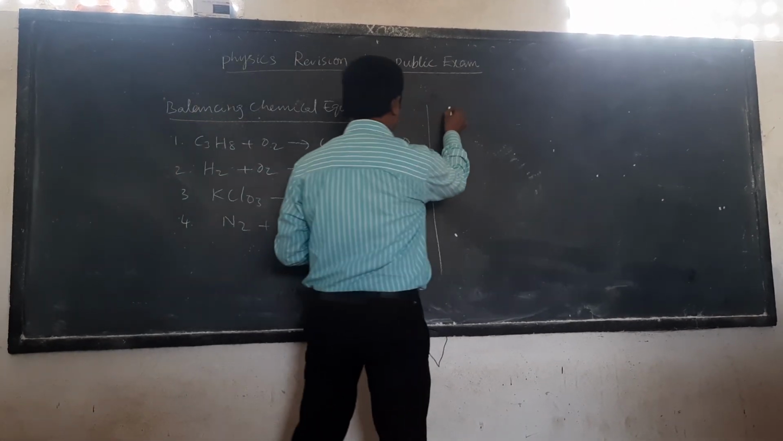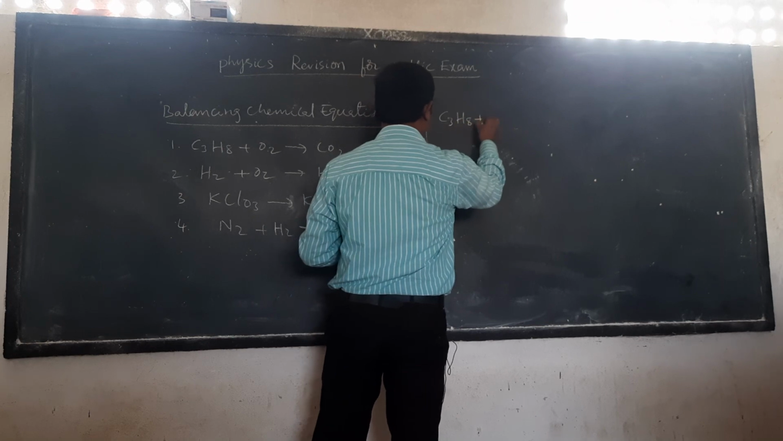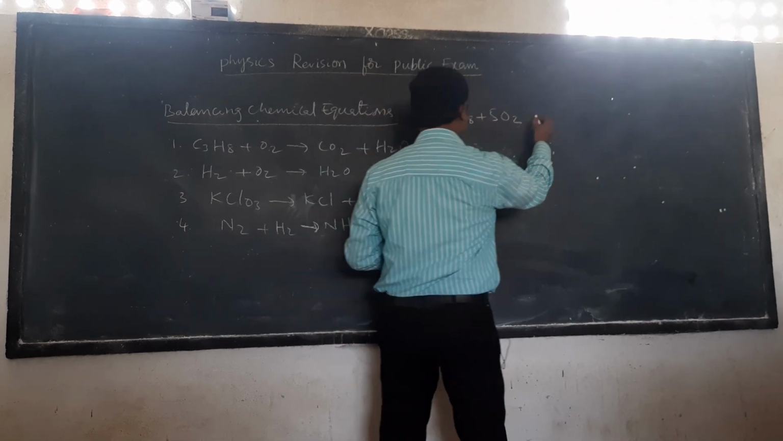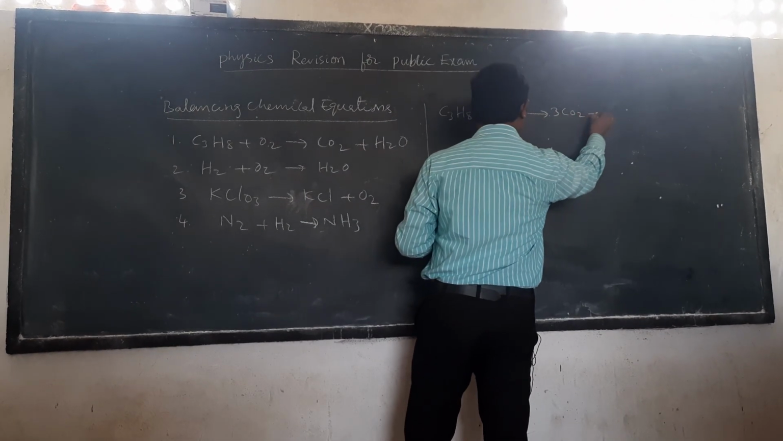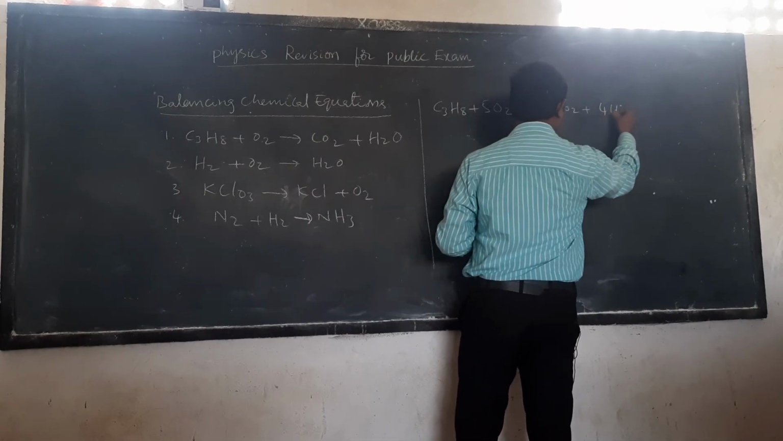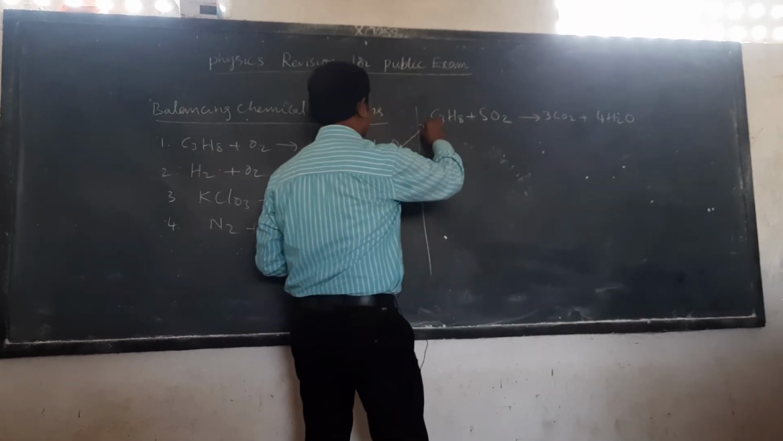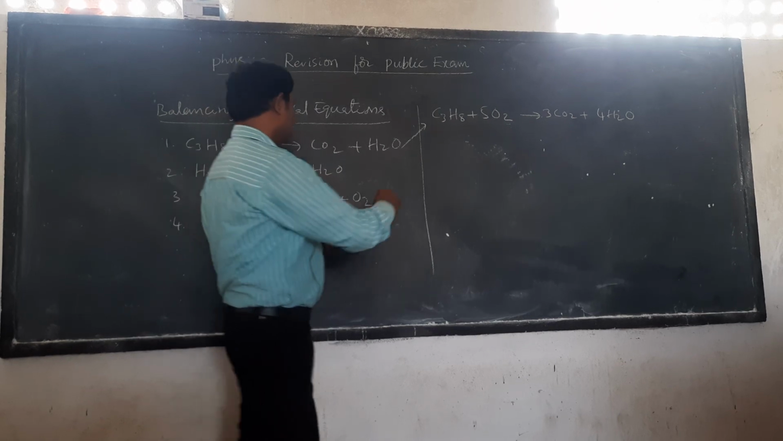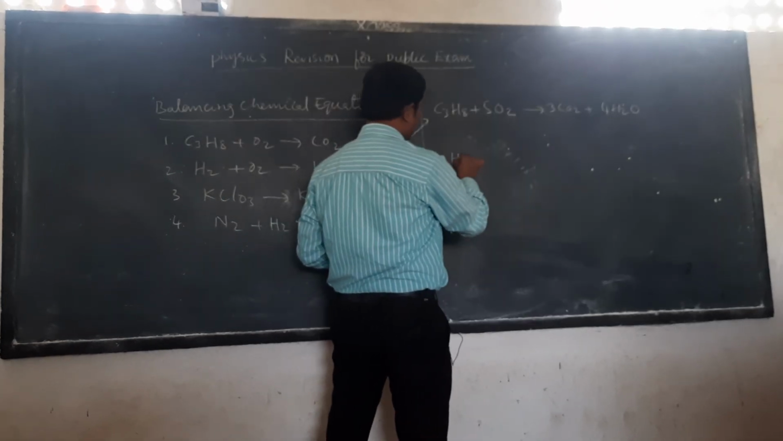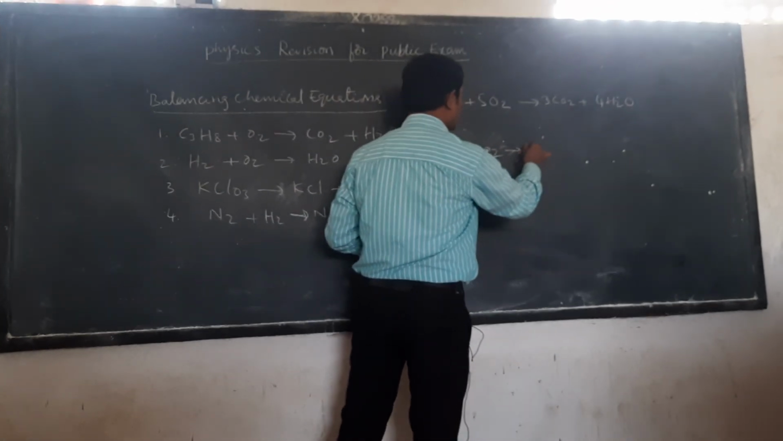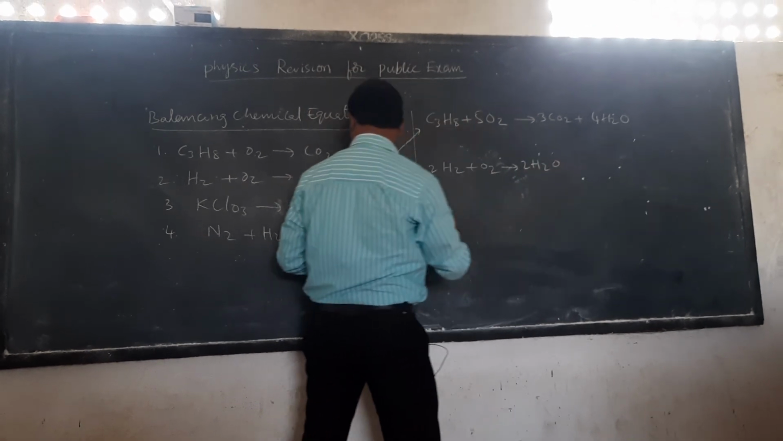So first, you know already, C3H8 plus 5O2 gives rise to 3CO2 plus 4H2O. This is the balanced equation for the first one. Next, the second one is 2H2 plus O2 gives rise to 2H2O. This is the second one.